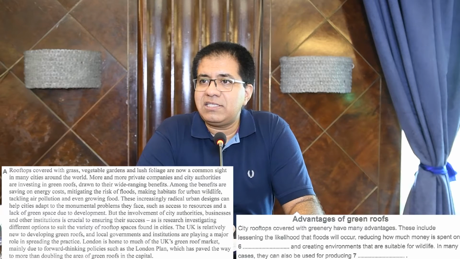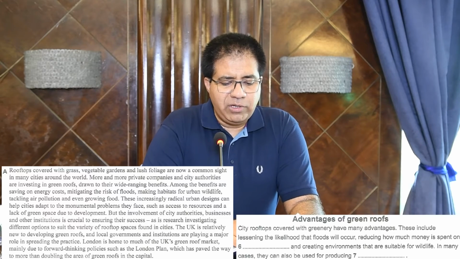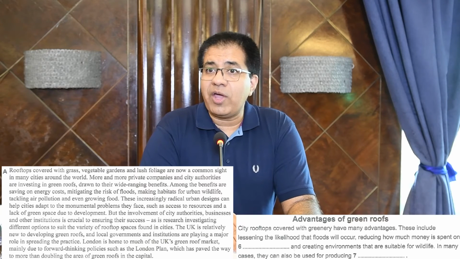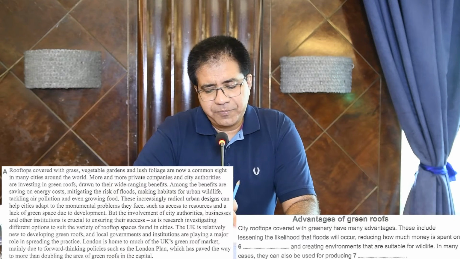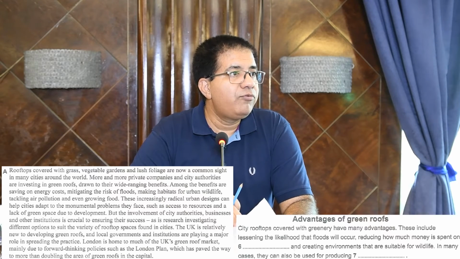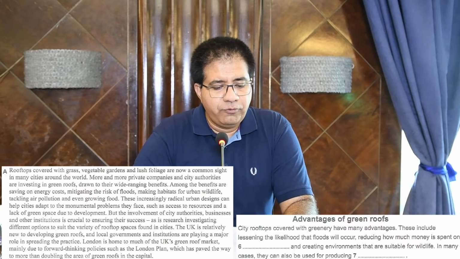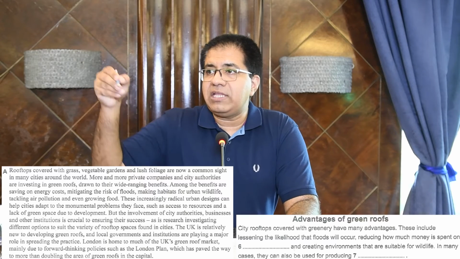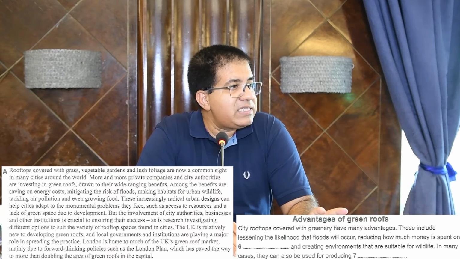Correct answer is? No. Read on. Tackling air pollution and even growing food. Now, what is the synonym of growing in the question? Producing. And what will be the answer? Food will be the right answer. Growing food or producing food. So, correct answer is food. Now, encircle food and write there 7. Because that is the answer of question number 7.